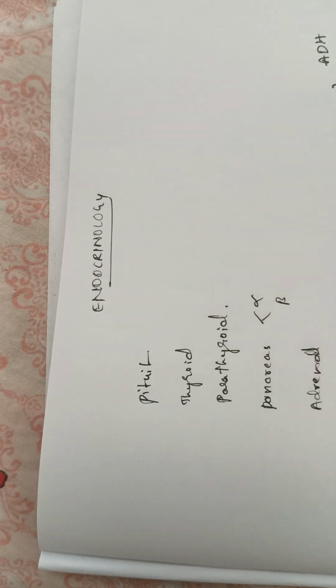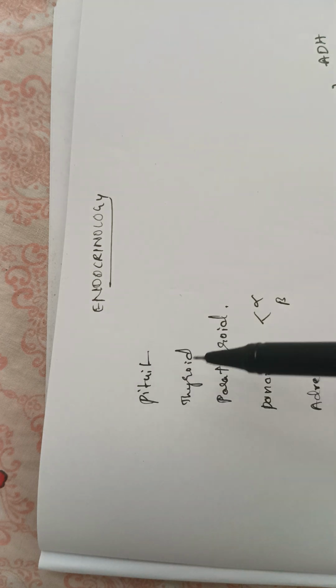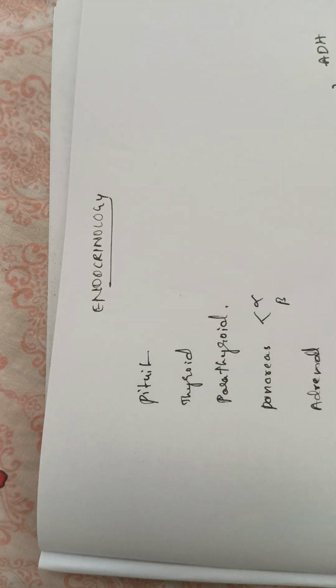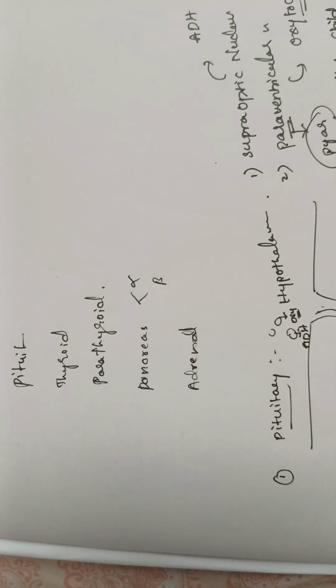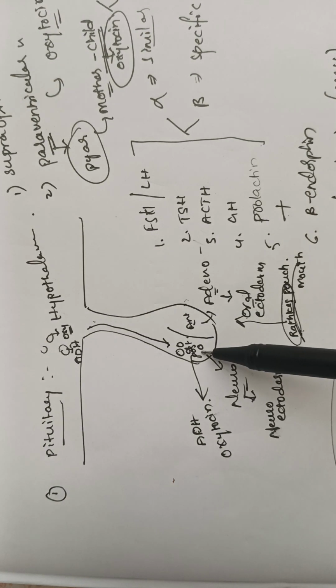In endocrinology, we are discussing each and every endocrine gland and their hormones, their functions, their physiology, their pathology. Coming to the point, what are the glands we have? Pituitary, thyroid, parathyroid, pancreas, adrenal. Now we are discussing the pituitary gland. In the pituitary gland, we have the anterior pituitary gland and the posterior pituitary gland.